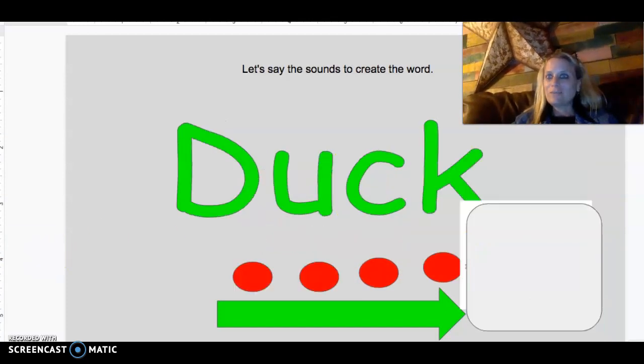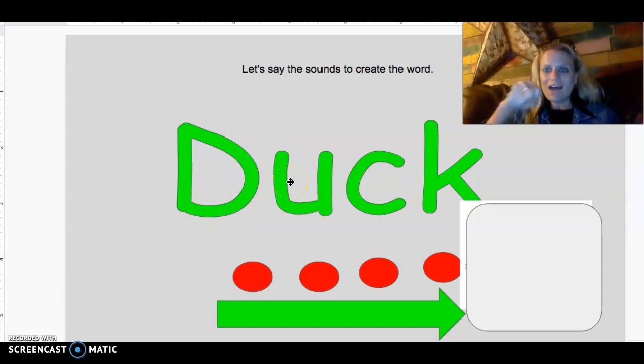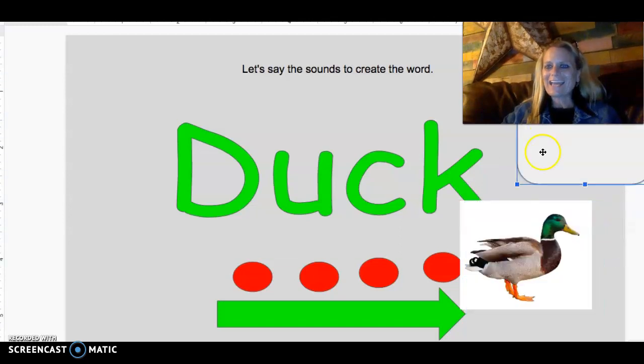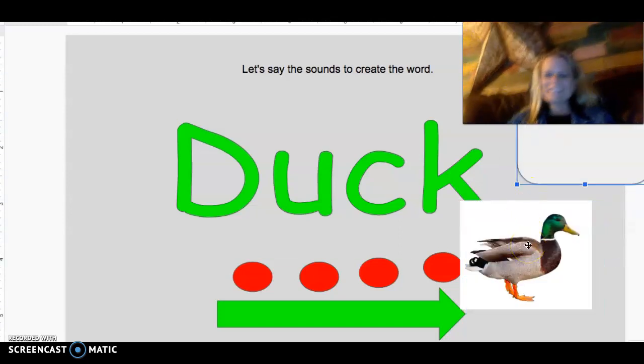Good. Next word is d. We know D says d. What do you say? And then CK is going to go k. Okay? D, k. What is it? Duck. There is a duck.